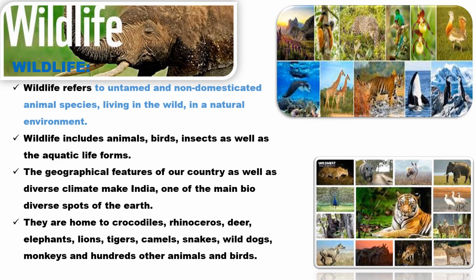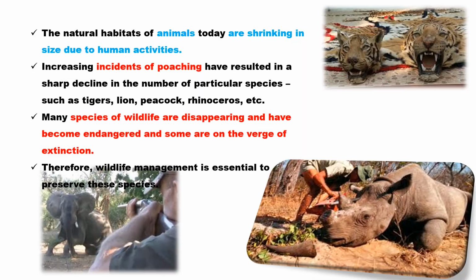This world has different geographical features as well as a diverse climate, and because of that this world is one of the biodiverse spots of the earth, because we will find many different species of wildlife, and they are home to many different kinds of birds. Birds from different continents travel to different continents during different times. It is because of the difference in geographical features of each and every country.